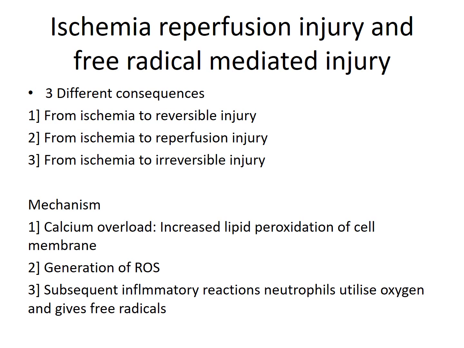This happens because there is a calcium overload, there is increased lipid peroxidation of the cell membrane, there is generation of free radicals, oxygen radicals, and there is a subsequent inflammatory reaction. Neutrophils utilize that oxygen and give free radicals. So there are more and more excess oxygen free radicals which are responsible for the tissue damage.